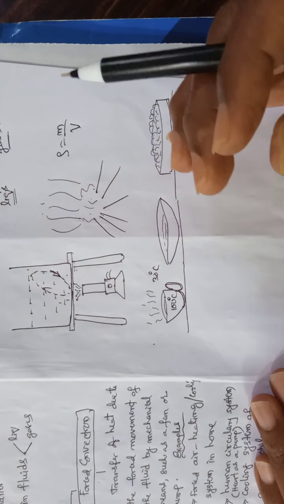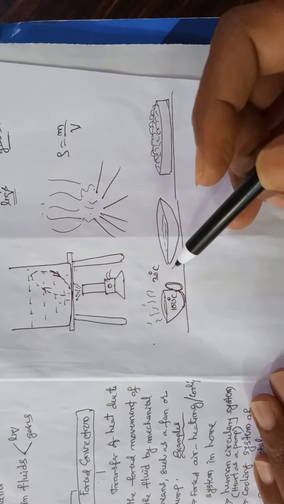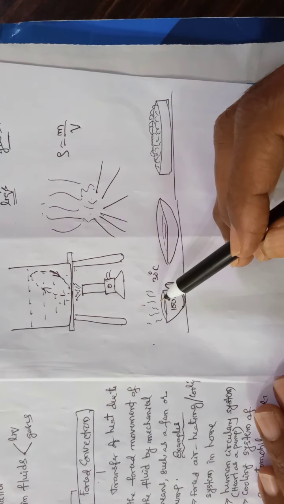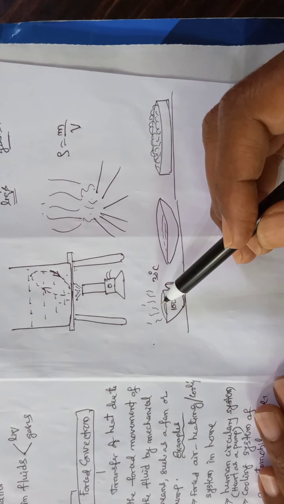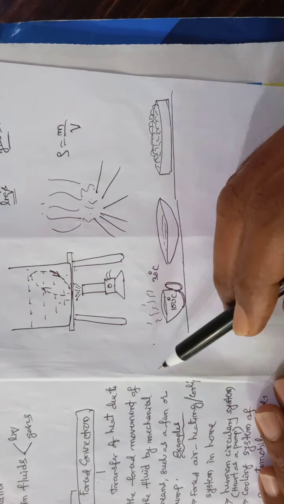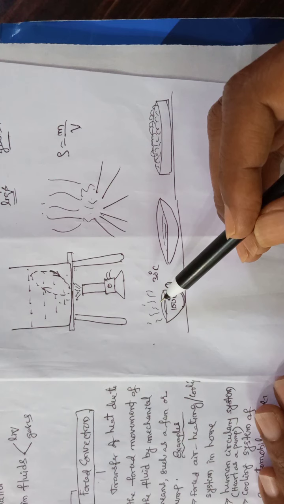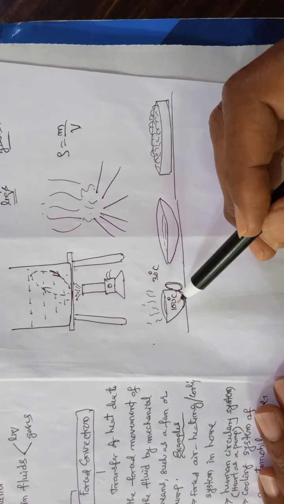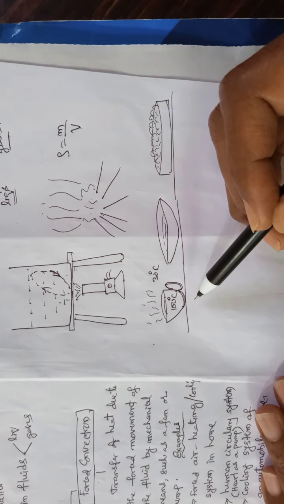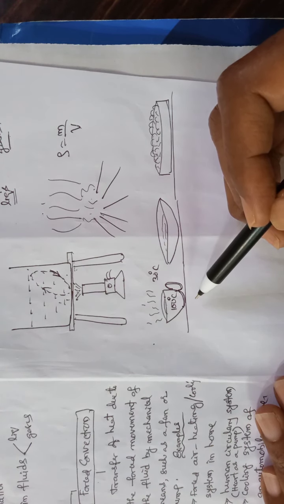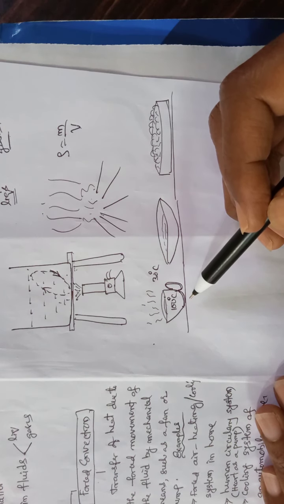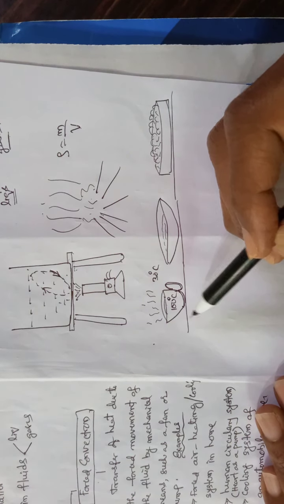Now here a vacancy is created and that vacancy is filled up by the surrounding cold air. Again the cold air's lowermost layer absorbs the heat energy by conduction, expands, gets less dense, and the force of buoyancy moves it up.